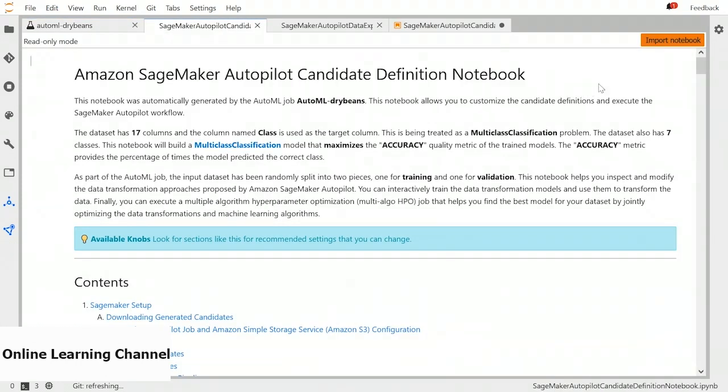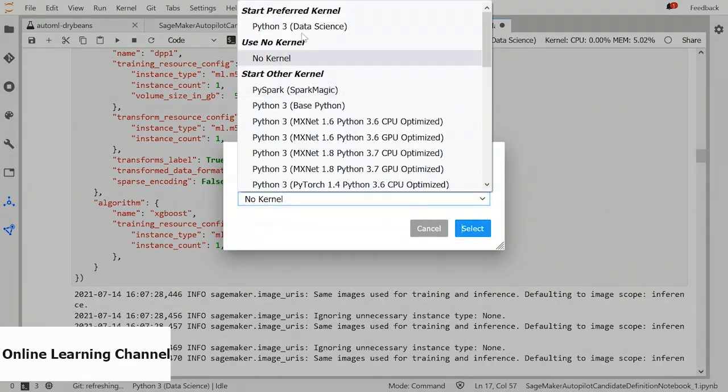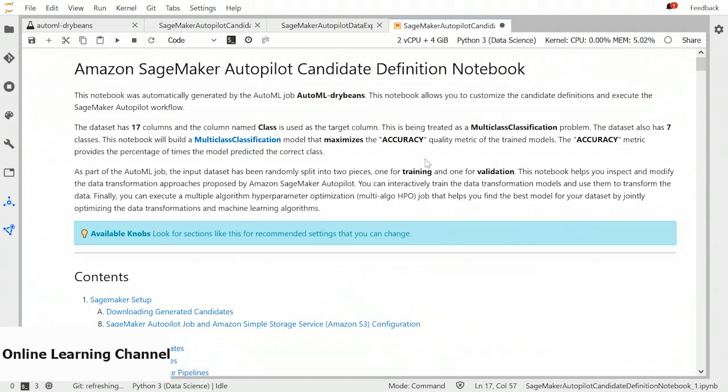Next notebook we have is the candidate generation notebook. If we want to run the code of this notebook, we need to press the import notebook button. This will open the notebook in a new tab. Then we have to select the preferred kernel, that would be Data Science. And the instance type will be automatically selected.